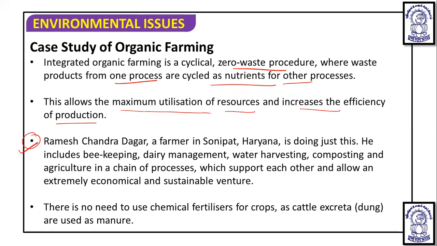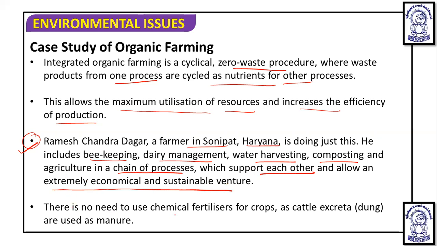One important person, a farmer, not a scientist, is Ramesh Chandra Dagar. He is a farmer in Sonipat village in Haryana, and he is doing just this. He includes beekeeping, dairy management, water harvesting, composting and agriculture in a chain of processes which support each other and allow an extremely economical and sustainable venture.